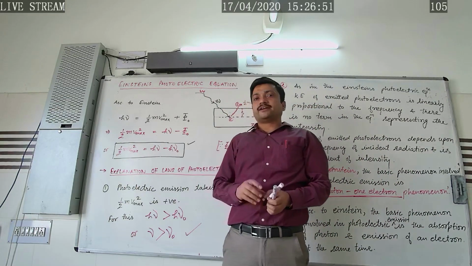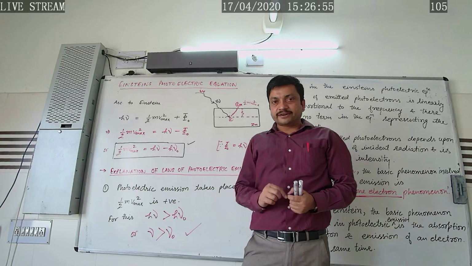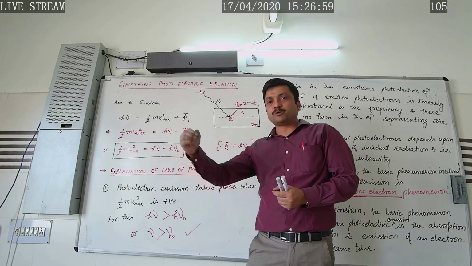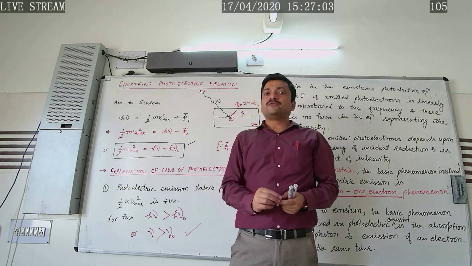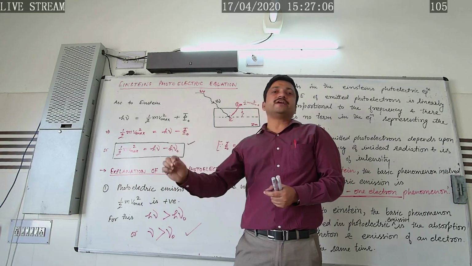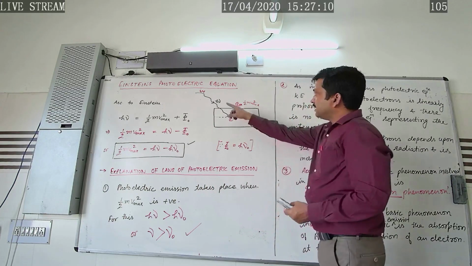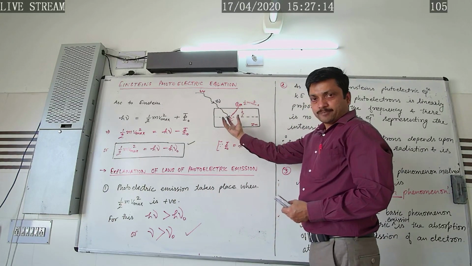Now, as we know, greater is the intensity of the incident radiation, the greater is the number of photons, since intensity is proportional to the number of photons falling per unit area per unit time on the metal surface. So if the intensity of incident radiation is greater, it will possess a greater number of photons.